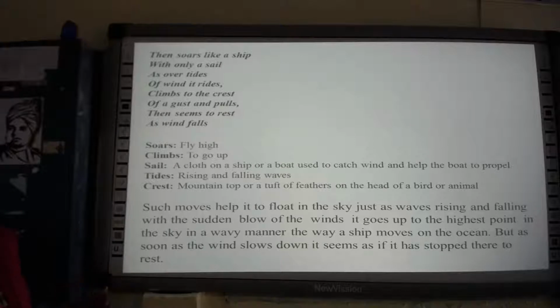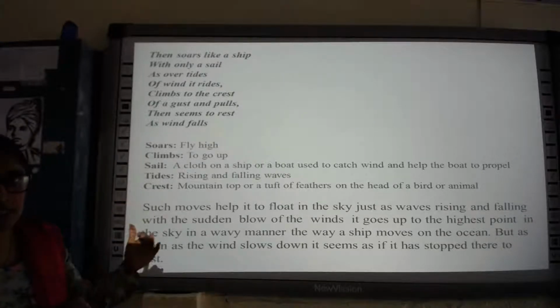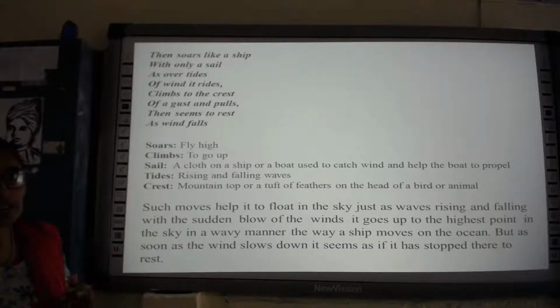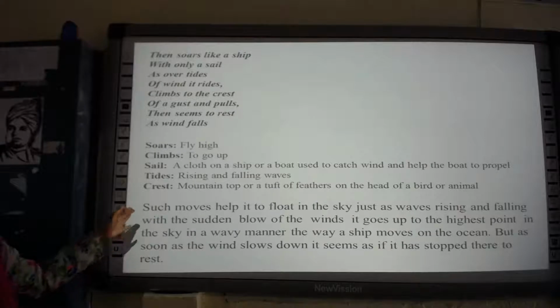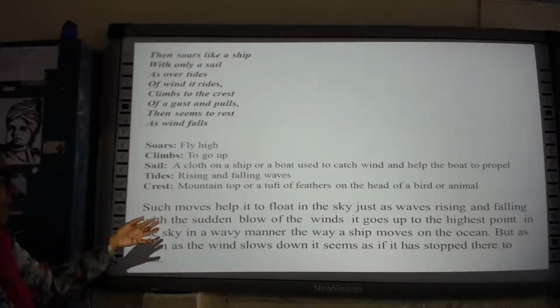Then soars like a ship with only a sail. So here the poet is making a comparison. The poet is comparing the flight of the kite to the sail of a ship. How is it going? Such moves help. So how is it moving like a ship? It's been explained over here.